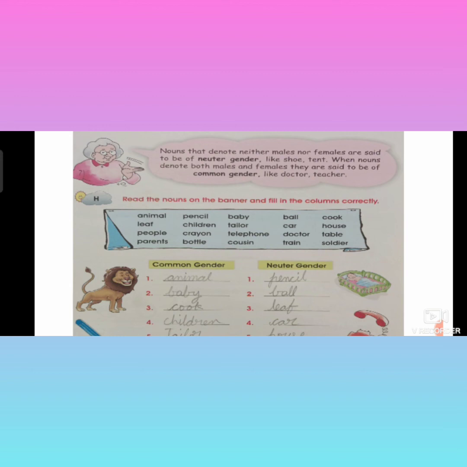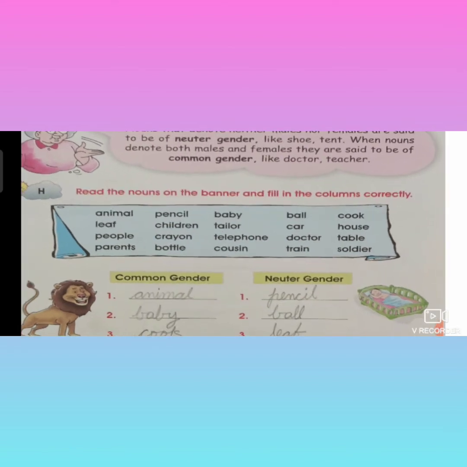And suppose, for example, children, suppose your mother had two children, one boy and one girl. Then she will say that I had two children. That means whether it is male or female, that is called common gender. Common gender. Understood, no, children? Now see the given exercise H. Given exercise.